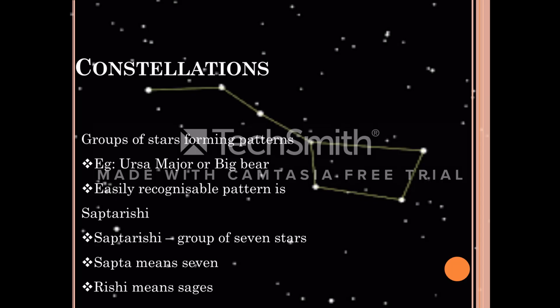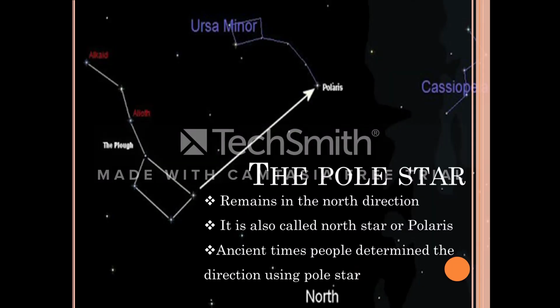It is called Saptarishi because it is a group of 7 stars. Sapta means 7, Rishi means sage. So our people called it Saptarishi. It is a part of a big constellation, Ursa Major. Ursa Major is a very big constellation, and this Saptarishi is a part of the Ursa Major constellation.